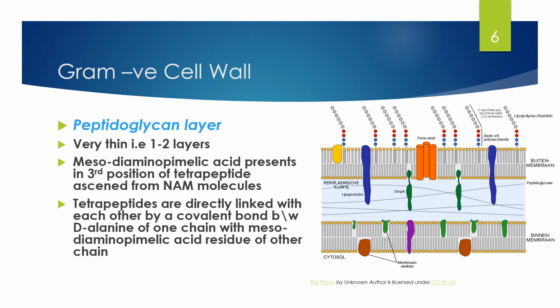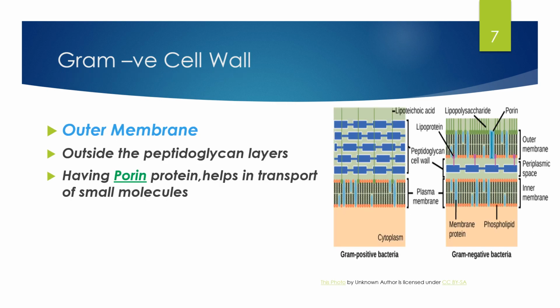So you have to notice here that there is no pentaglycine, and there is a linkage between the tetrapeptides of two layers, between the D-alanine of one chain and the meso-diaminopimelic acid of the other chain.